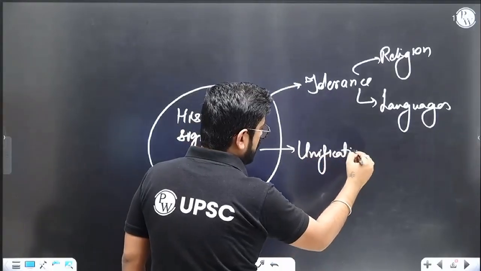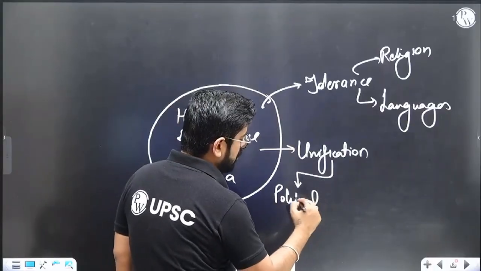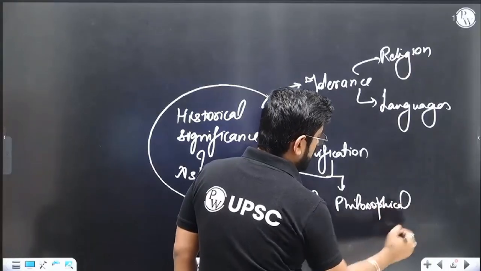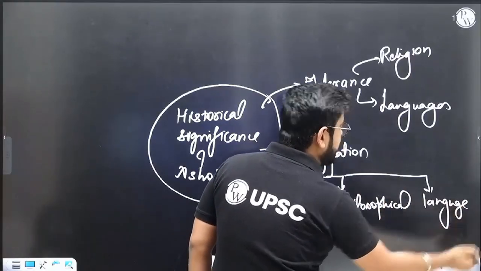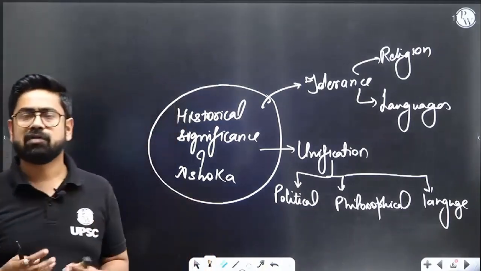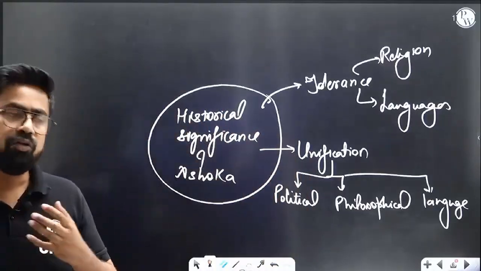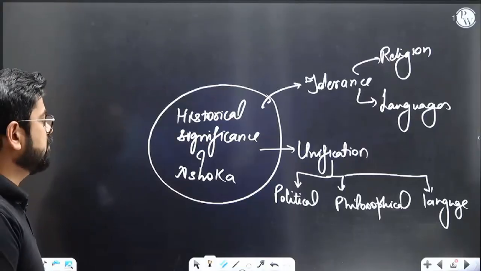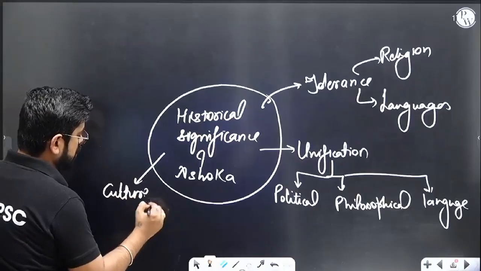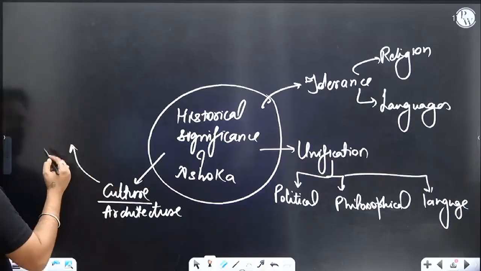Unification of India at multiple levels. First of all, and most importantly, political unification. Second, philosophical unification. Then unification based on language. The whole country is studying the Brahmi script. So Brahmi came out as a common script, technically not a language, and everywhere he's using Prakrit and Brahmi. So he has also unified the whole country on the basis of language. Other than that, his contribution in culture and architecture. He's the one from where we will see cave architecture.